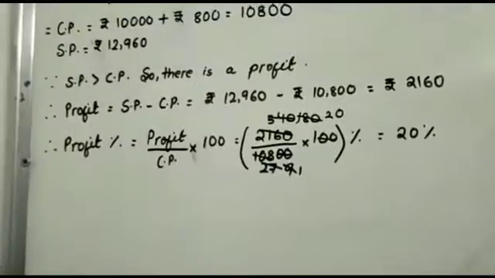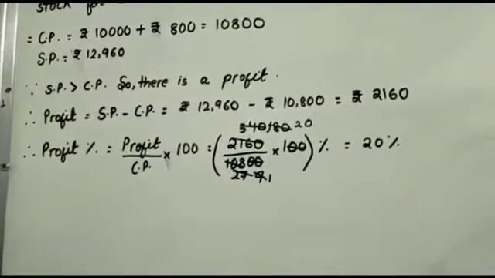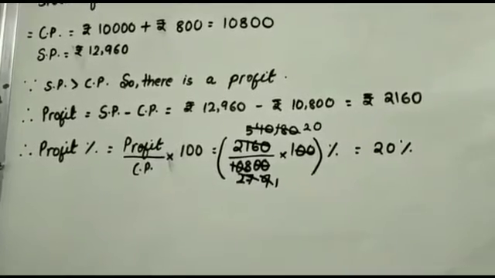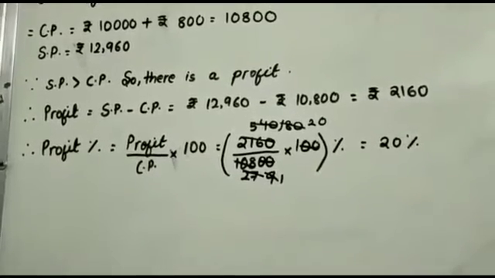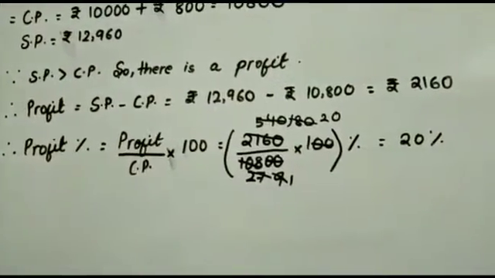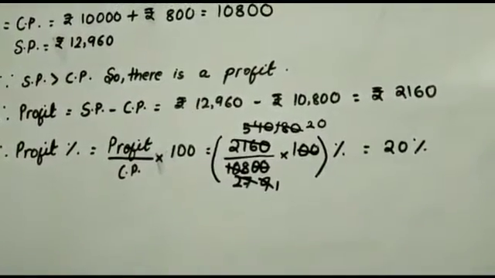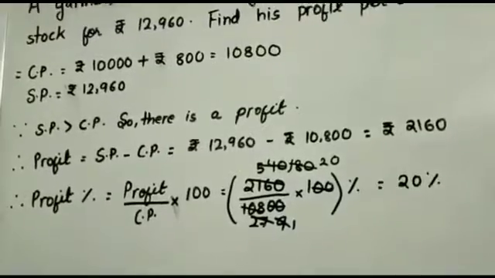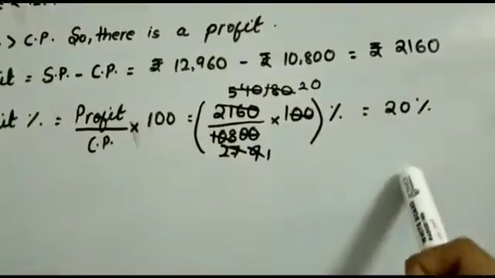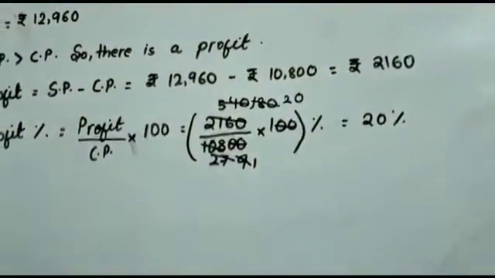Profit equals selling price minus cost price equals ₹12,960 minus ₹10,800 equals ₹2,160. So profit percent equals profit by CP into 100. So that means 2,160 divided by 10,800 into 100%. So we have to simplify it, and I got the answer here: 20%.